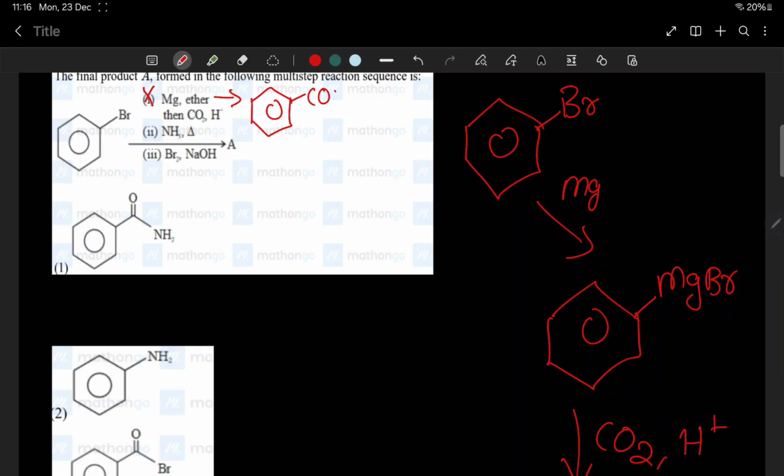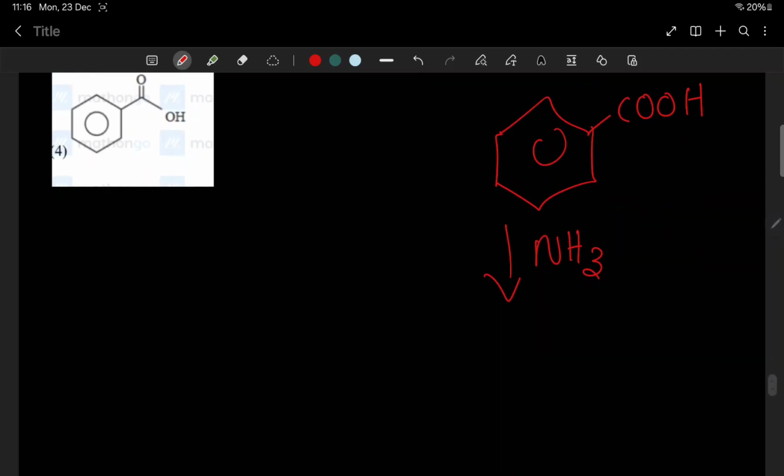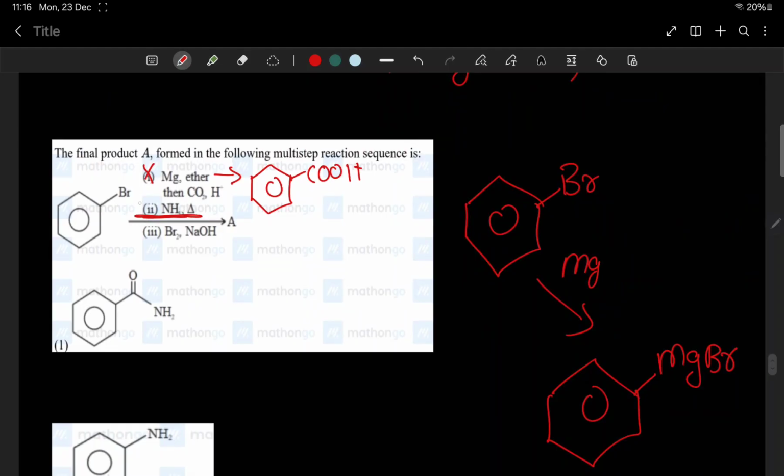Now we are adding NH3 to it. When we add NH3 to benzoic acid, we get an amide. So C double bond O, NH2. It's given in that same chapter itself. After this we get an amide. What amide? Benzamide.